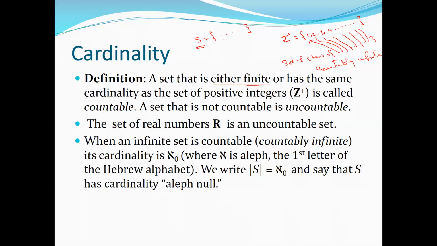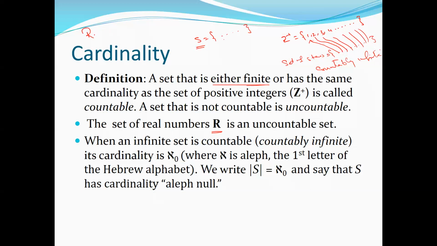But in some cases you cannot find any function that has one-to-one correspondence with the set of positive integers or the set of natural numbers. We call such sets uncountable sets. And one of the classical examples is the real numbers R, right? So our set of real numbers R is an uncountable set. Why? What are the real numbers? I will explain it in a coming slide as well, but just to give you the introduction.